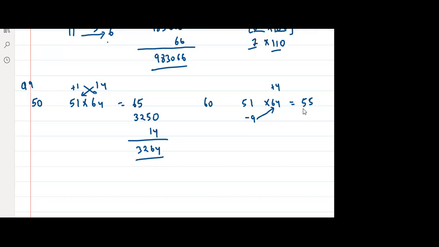Now, tell me, 55 into 60 is easy. Tell me, 55 into 60 is easy or 65 into 50 is easy? Tell me, which is easy? Think about it. Which is easy? 55 into 60 is easy, right? Or 50 into 65 is easy? Got it? समझ में आ रहा है?